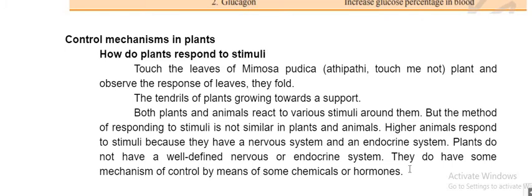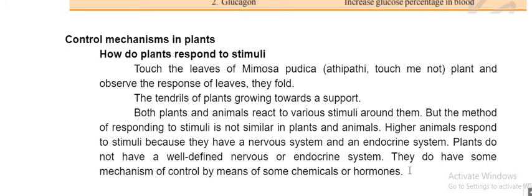But every plant will be like that. You keep a plant near the window, inside, and give water daily to it. Keep the window open. Which side will it grow? On the window side it will grow. They need sunlight. They search for sunlight and they will grow towards the sunlight. You observe that. Even if you keep plants outside, wherever sunlight is coming, they will find the sunlight automatically. They will turn towards that.